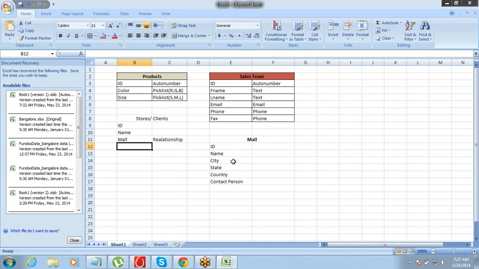So that is it. But why we are doing it? Because first of all, it will help you to save these fields here, which means you don't have to save these fields in the store again and again. So if there are 20 stores in one mall, you have saved this thing in the mall once and we are just creating a relationship, so that data of the same city being repeated on 20 stores, you get rid of that. That makes the entering of data easier for your sales reps and all. More important is that you can track how good business you are getting from a mall so that you can plan for certain activity and all that stuff. So that sort of thing.